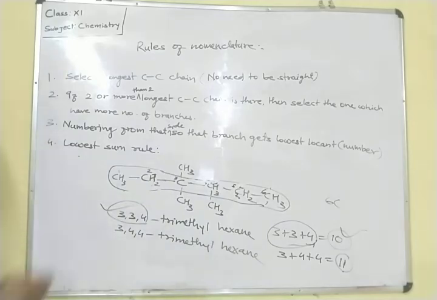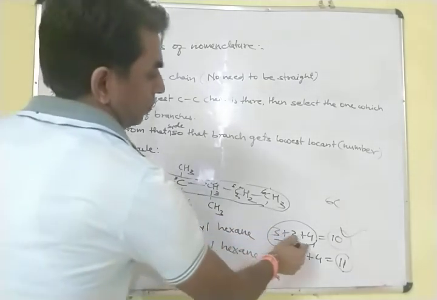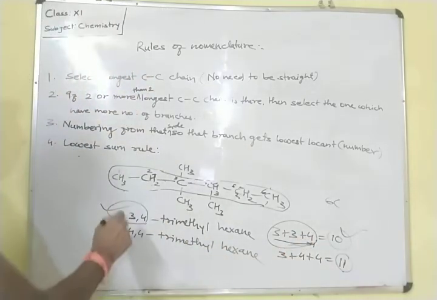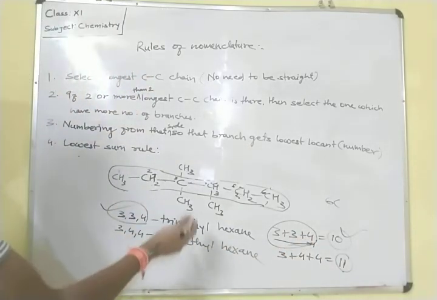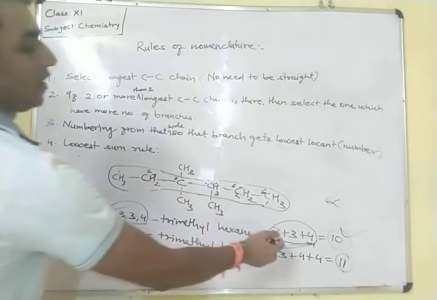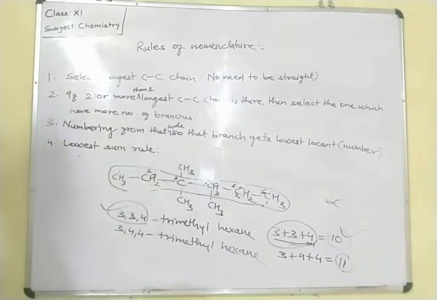Means the lowest sum rule, you can say, is that we have to add the positions of the branches, in which position they are attached in the main carbon chain. So the sum of the positions should get the lowest number after the addition. Now the next point is there.